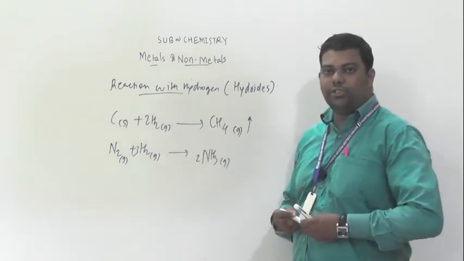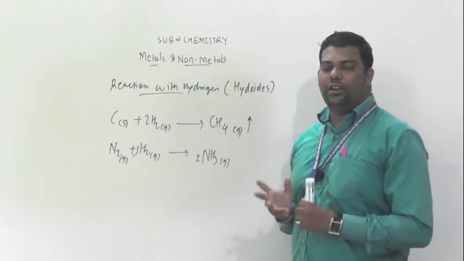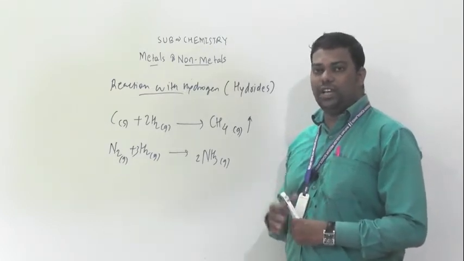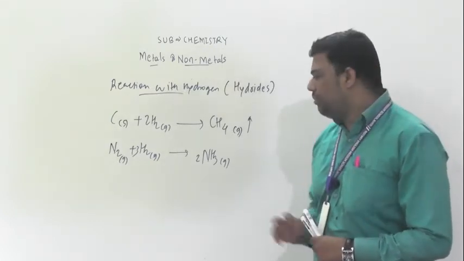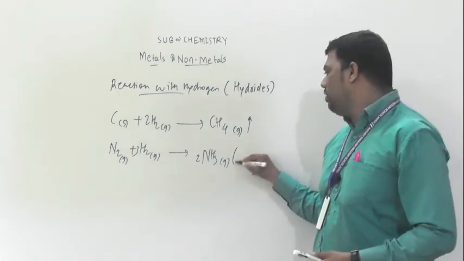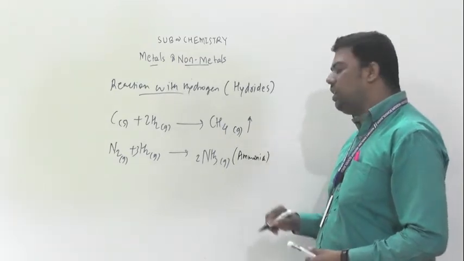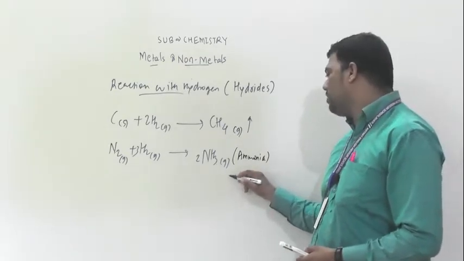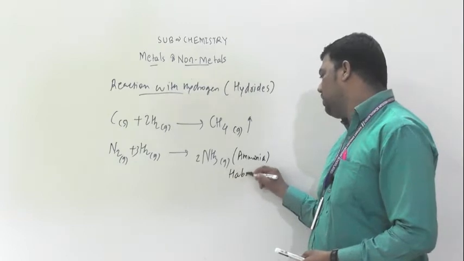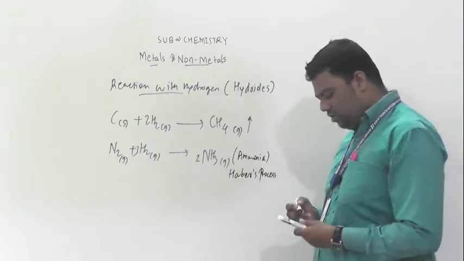It is a very important reaction. And there is a commercial name for the production of this ammonia, NH3. The production of ammonia is done with the help of the Haber process. Which process? Haber's process.